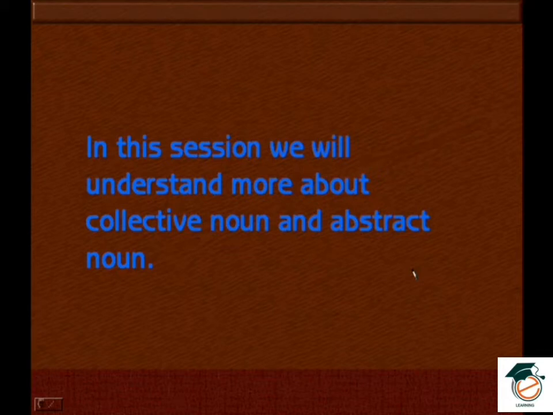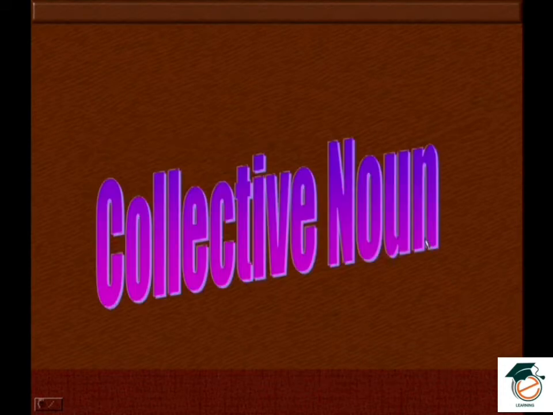In this session we'll understand more about collective noun and abstract noun. Let's understand in detail what collective noun is and what abstract noun is, and what the different examples are. We'll take different examples and understand that. Collective noun.